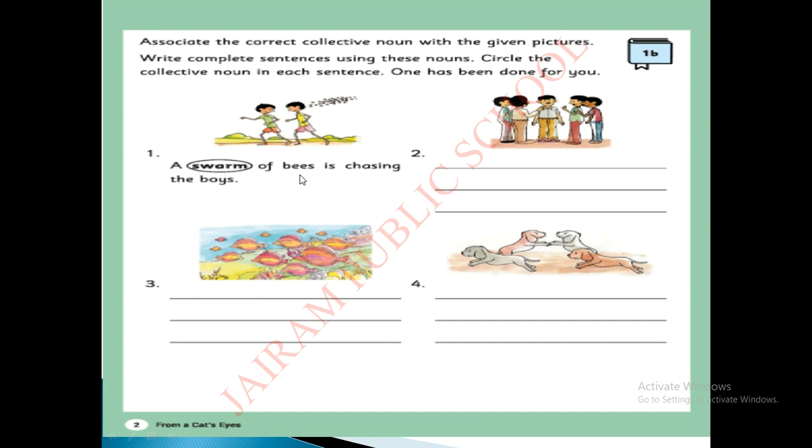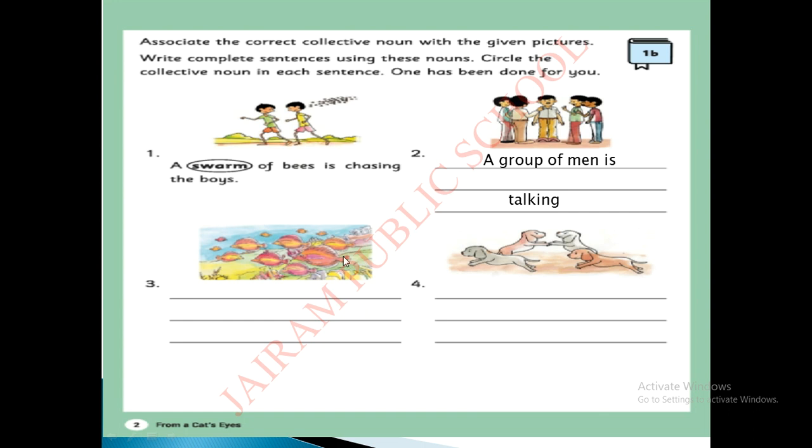See here, a swarm of bees is chasing the boys. So look at this picture, they have written the sentence. Now what can you see in this picture? See, a group of men is talking. So how can we write this in a sentence, children? Here it is. A group of men, what are they doing there? Is talking. A group of men is talking. You can keep in your mind, collective nouns are followed by a singular form of verb. So we are using is talking here.